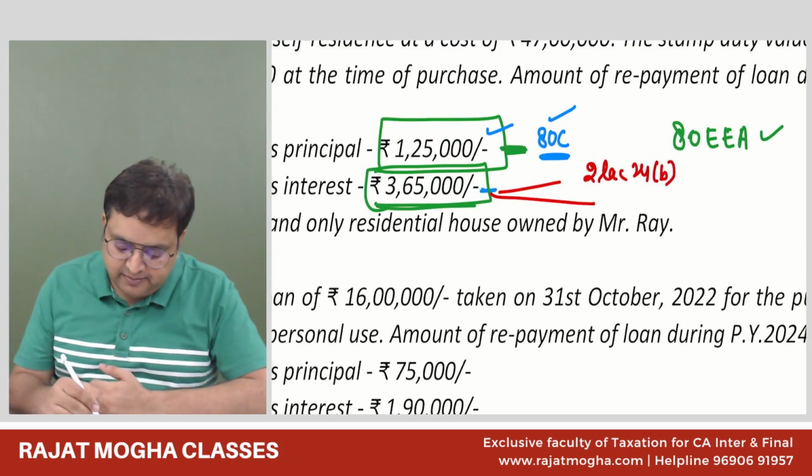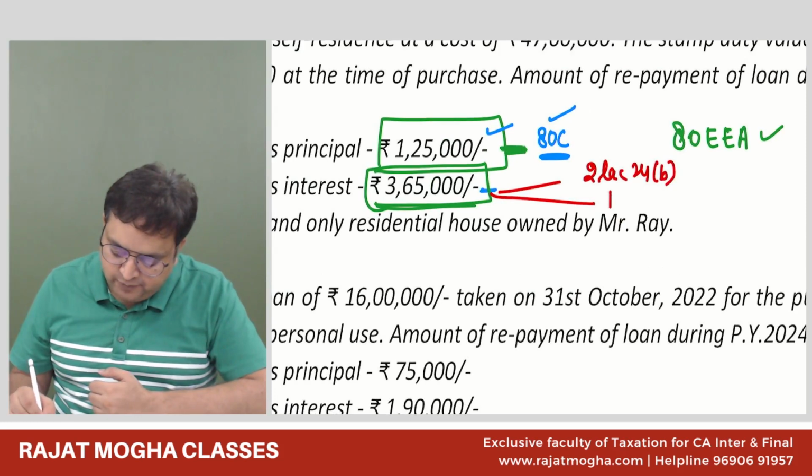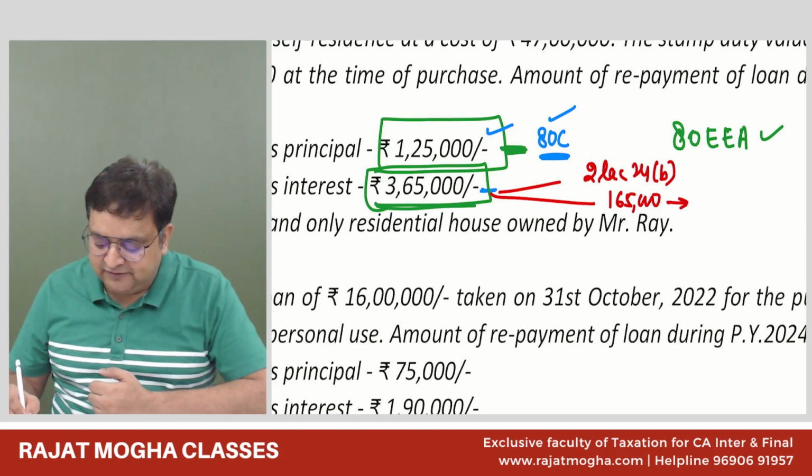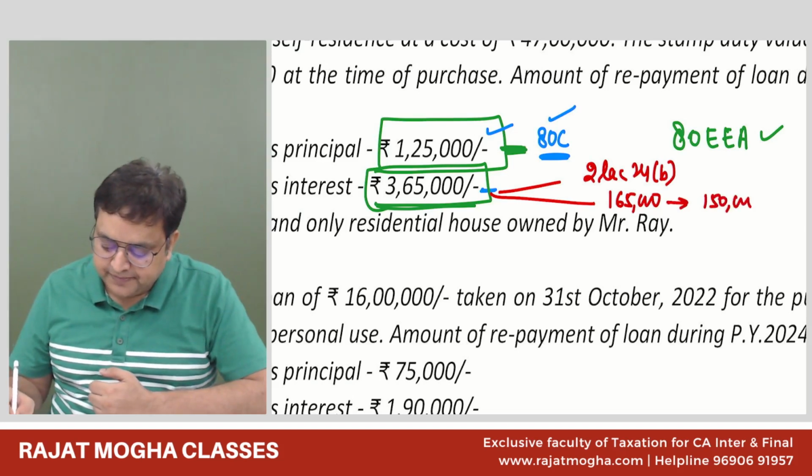So how much is the remaining interest which we are not able to claim? 165, the deduction we are not able to take. 165,000. But can you take 165 or can you take 150? 150.